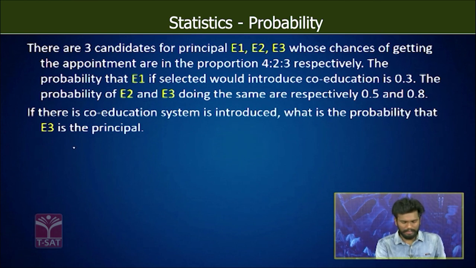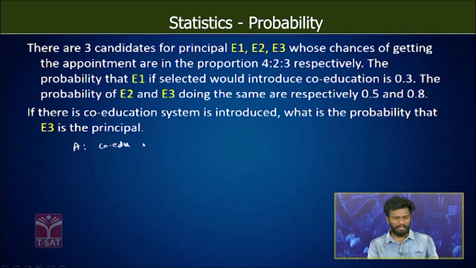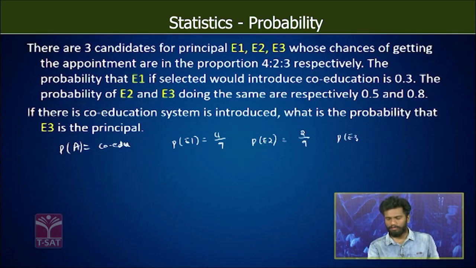Now let us consider event A, which is introducing the co-education. We can call it probability of A is equal to probability of introducing the co-education. Now probability that E1 is selected as principal is given by 4/9. So 4 divided by 4 plus 2 plus 3. That's how we convert the proportion into probability. Now probability of E2 becoming the principal is 2/9. Similarly probability of E3 becoming the principal is 3/9.